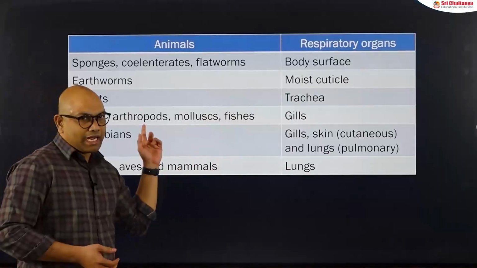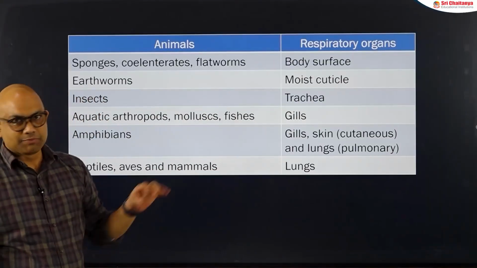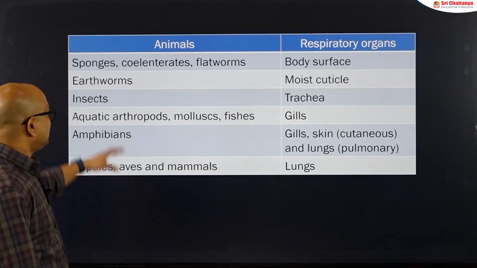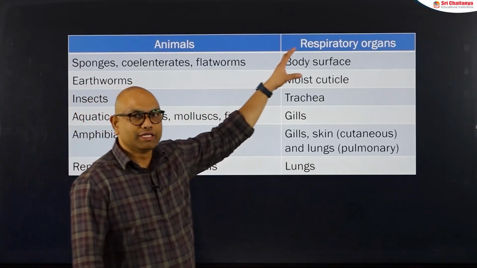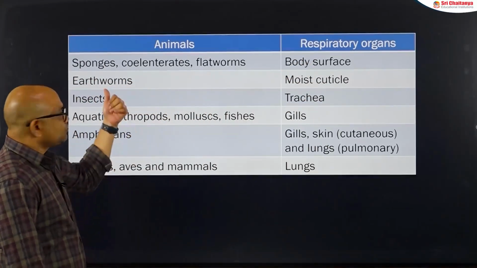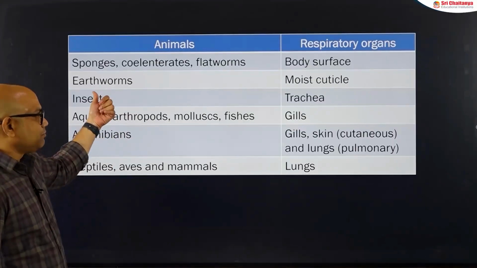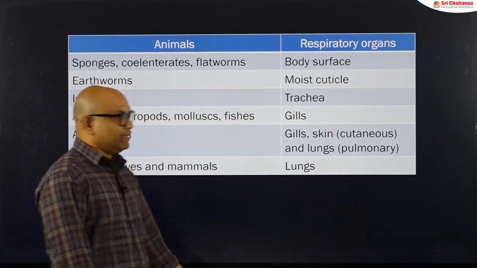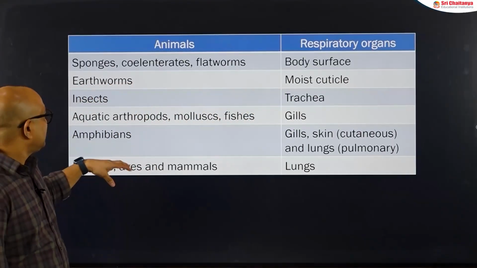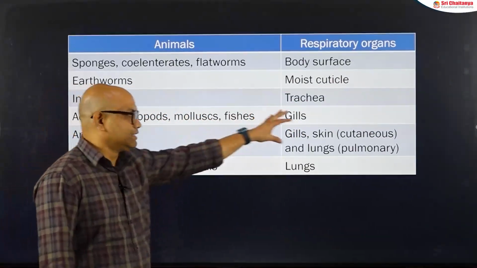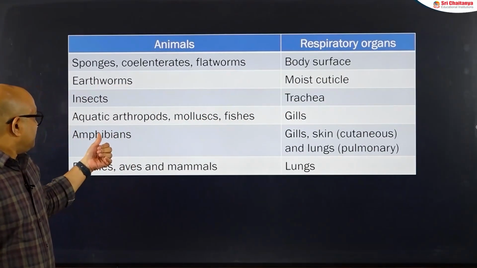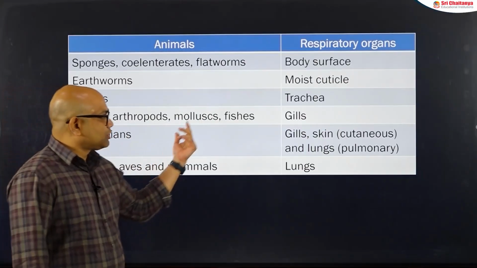This is the broad idea regarding the respiratory organs as per our NEET NCERT syllabus. The lower animals like sponges, coelenterates and flatworms respire through the body surface. The annelids like earthworm respire through moist cuticle. When it comes to arthropoda, the insects respire through trachea, and aquatic arthropods respire through gills. Mollusks and fishes also respire through gills.